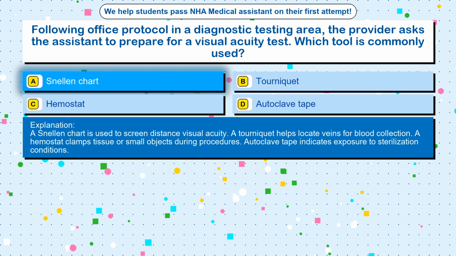A tourniquet helps locate veins for blood collection. A hemostat clamps tissue or small objects during procedures. Autoclave tape indicates exposure to sterilization conditions.